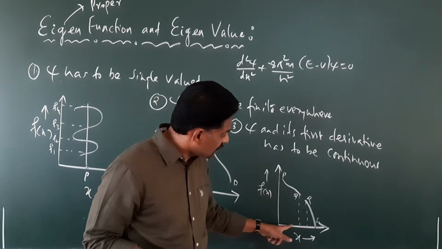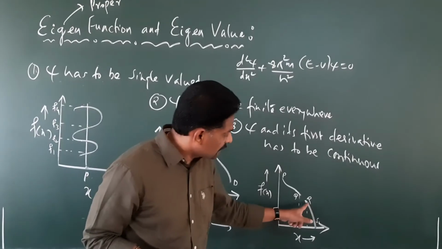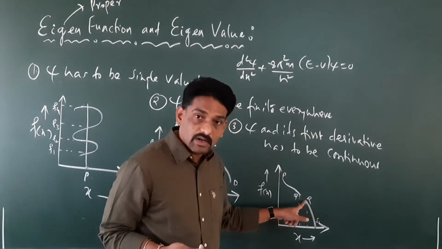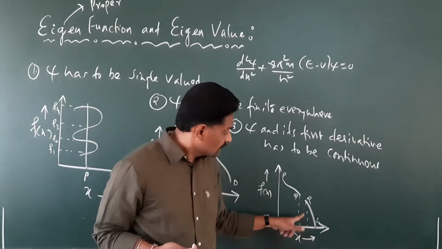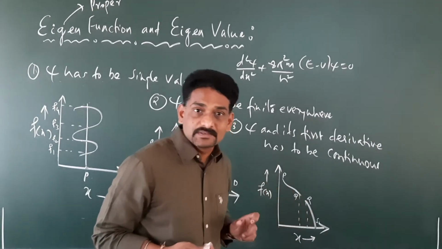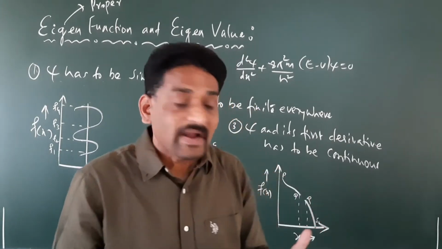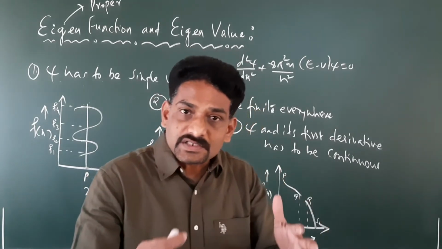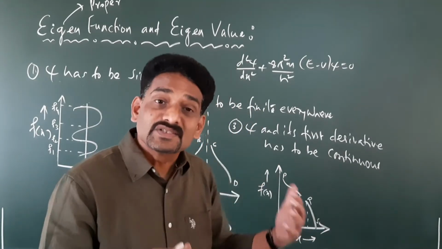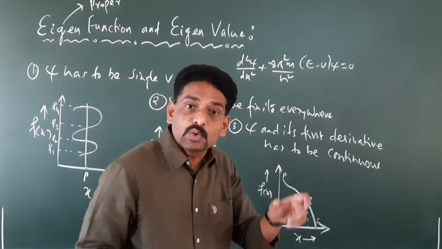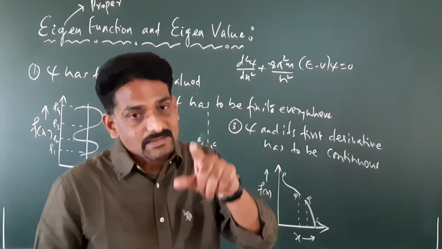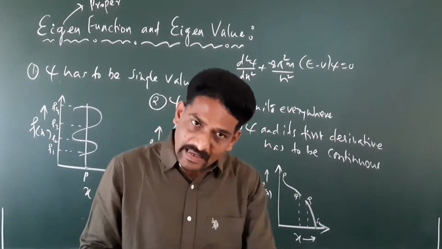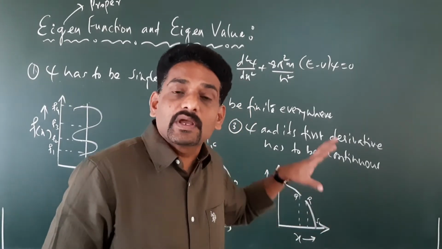For any value from here to here, there is a value for f of x. But in this interval, for a given value of x, there is no value of f of x. It means the wave function is not defined in this interval, so the status of the particle is not known in the interval Q to R. If we say psi is a wave function, then it has to have a particular value at any given interval. Then only we can call it a wave function.